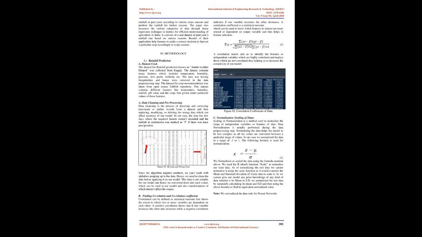B. Finding correlation and correlation coefficient. Correlation can be defined as statistical measure that shows the extent to which two or more variables are dependent on each other. A positive correlation shows that if one variable increases the other also increases, while a negative correlation indicates if one variable increases the other decreases. A correlation coefficient is a statistical measure which can be used to know which features in dataset are more related or dependent on output variable and thus helps in feature selection.